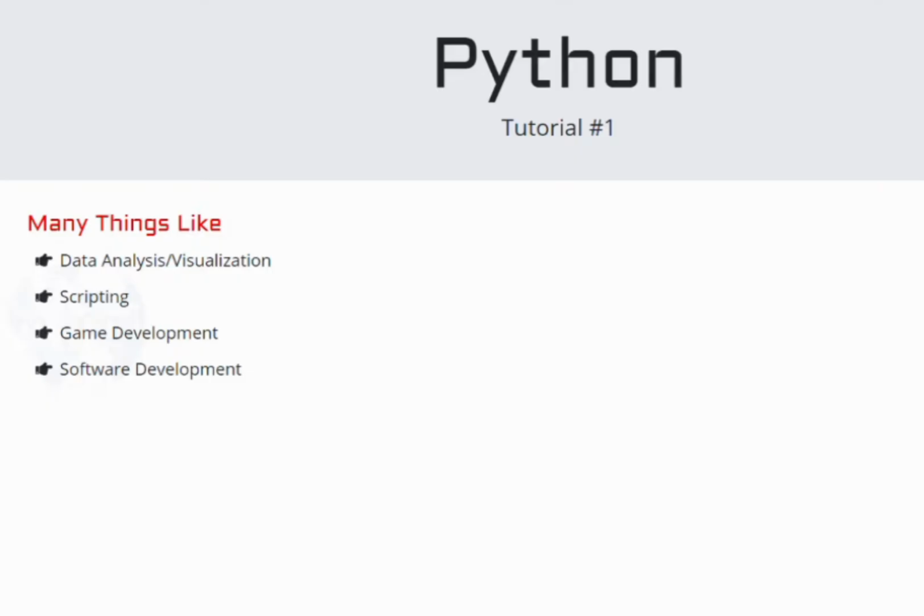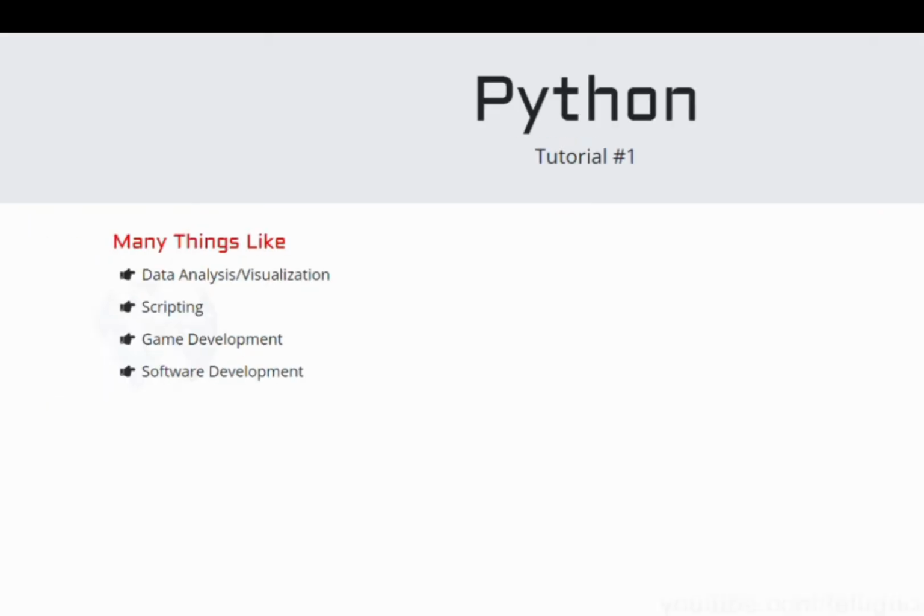And Python is the easiest programming language. Okay, so I will explain it to you in the easiest way. I think you all know. Everyone can understand.